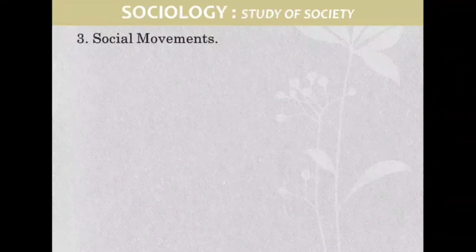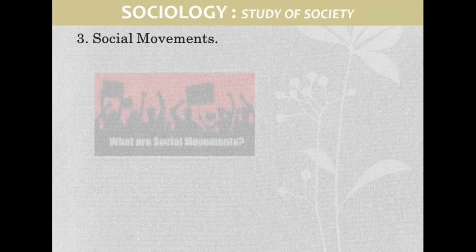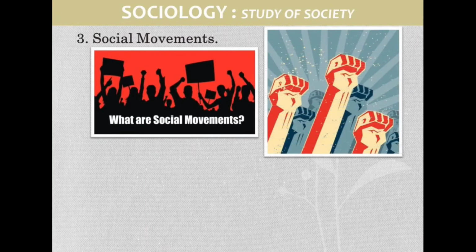After that, labor, another very important chapter, organized sector and unorganized sector, and the problems of unorganized sector we discuss. Third one, social movements. What is a social movement? Especially the environment movement, the prohibition of liquor movement, and the farmers' and laborers' movements. Many of the movements started in India, we discuss.